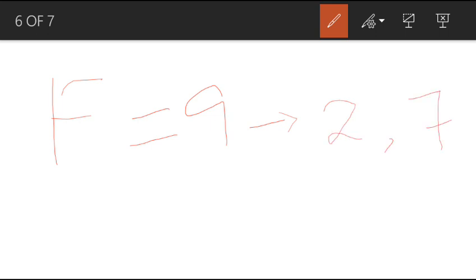Next example, fluorine. It is a non-metal. Its atomic number is 9. Its electronic configuration is 2 and 7. K shell contains 2 electrons and L shell contains 7 electrons.